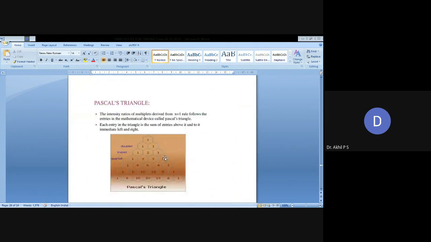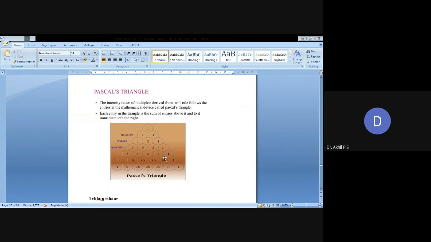Next, Pascal's triangle. The intensity ratios of multiplets derived from the n+1 rule follow the entries of a mathematical device called Pascal's triangle. Each entry in the triangle is the sum of the entries above it, to its immediate left and right.